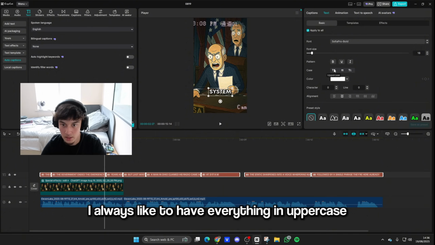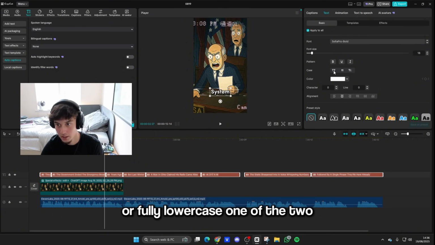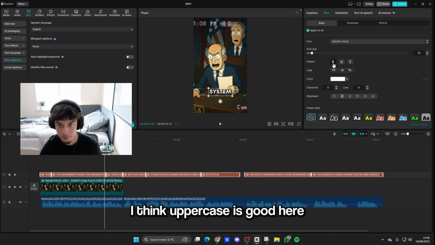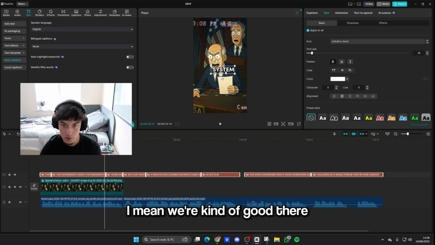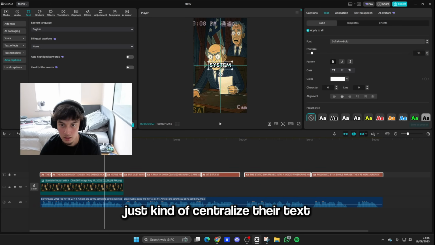Put that there. I always like to have everything in uppercase or fully lowercase, one of the two. I think uppercase is good here. Put it on bold. Yeah, I mean, we're kind of good there. The rest of the page is just kind of centralize the text.